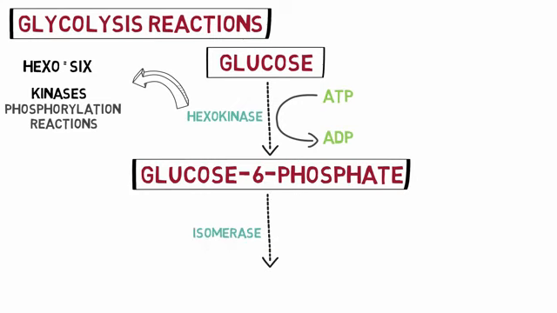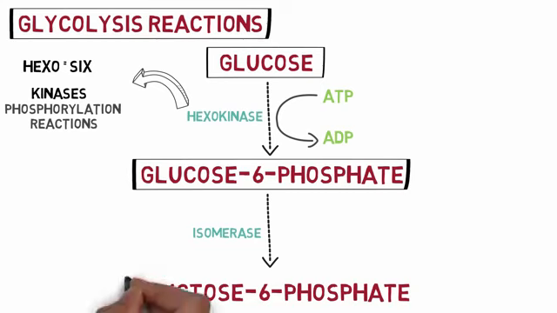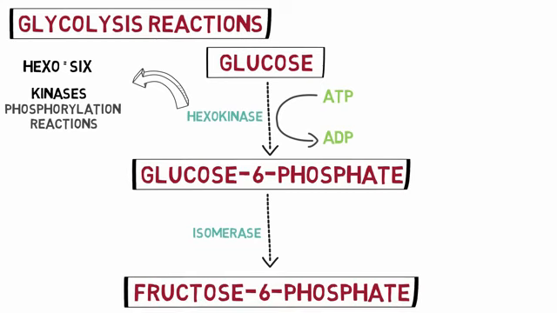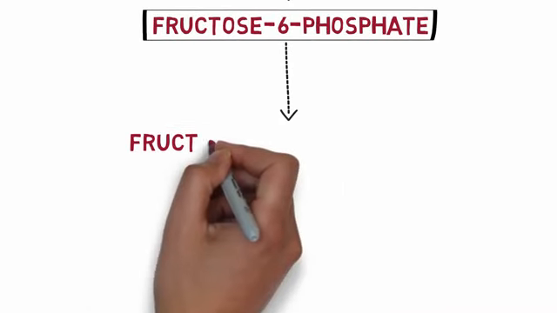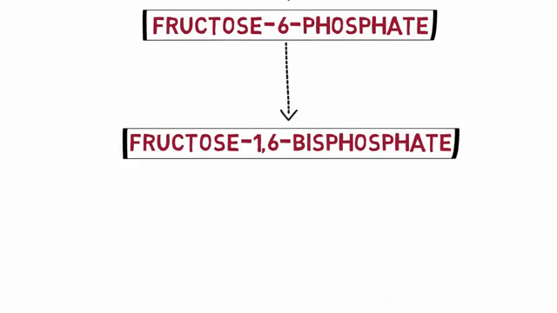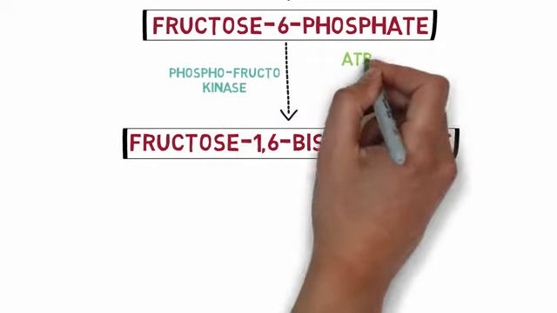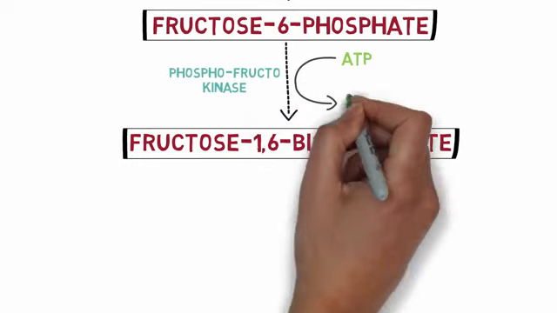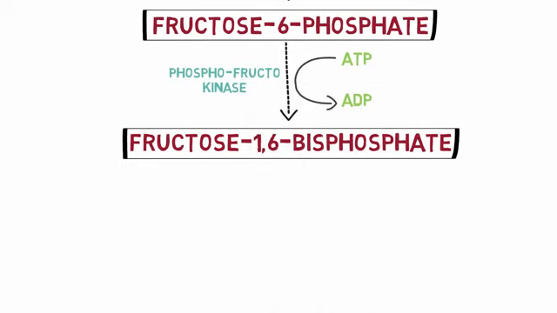Next, the glucose 6-phosphate is converted into its isomer, the fructose 6-phosphate, by the enzyme isomerase. This is a simple rearrangement reaction. In the next step, the fructose 6-phosphate is converted to fructose 1,6-bisphosphate. That is addition of another phosphate group at the first carbon of the fructose ring. This reaction is catalyzed by the enzyme phosphofructokinase, another kinase enzyme which transfers a group of phosphate from ATP to fructose 6-phosphate, and again ATP is converted into ADP. Hence, another ATP is utilized in the reaction.